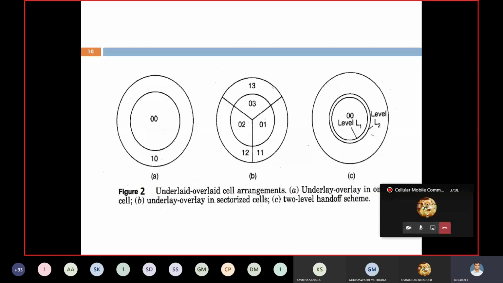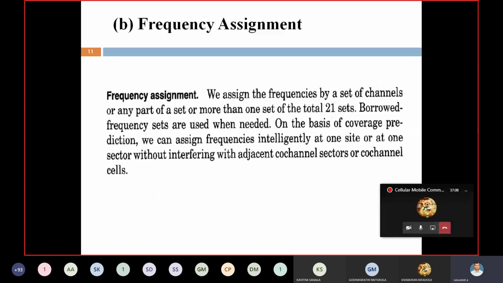Next, the second technique to overcome the above problem is frequency assignment. Suppose earlier we discussed the number of channels allocated for an omnidirectional antenna system. In the normal condition, it is a total of 48: 45 voice channels plus 3 setup channels.